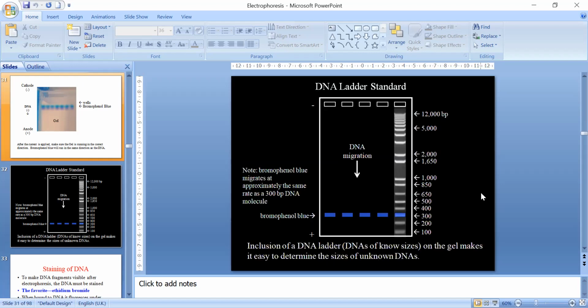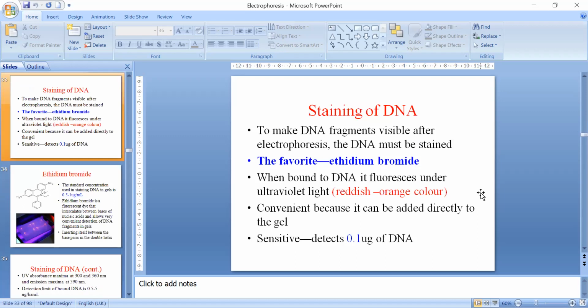So we use an intercalator as a visualizing dye. Although ethidium bromide is the most common dye which is used, it is not a very safe dye. You might have heard that it is an unsafe dye. It is an intercalator and it is a carcinogenic dye. So it needs to be handled very carefully, and whenever we are handling ethidium bromide, we must always wear gloves.